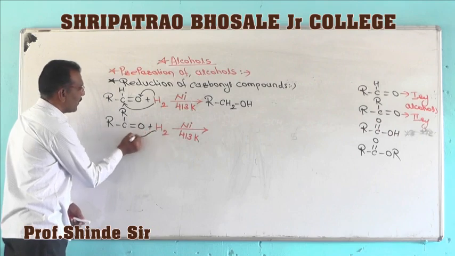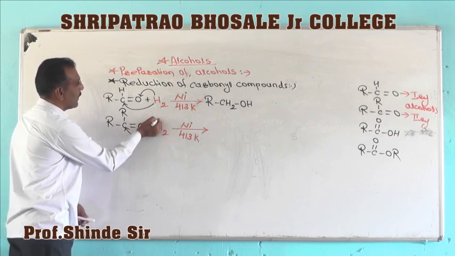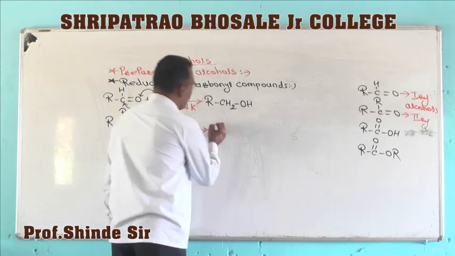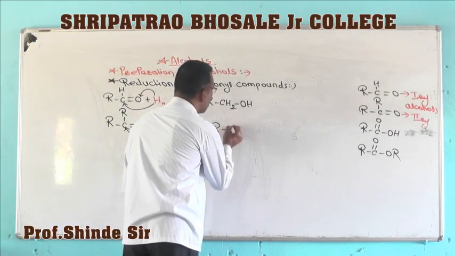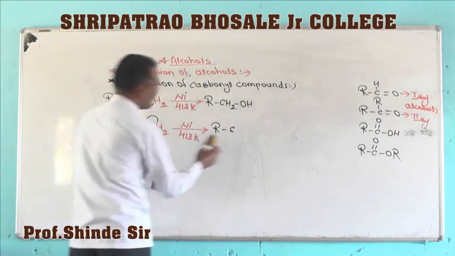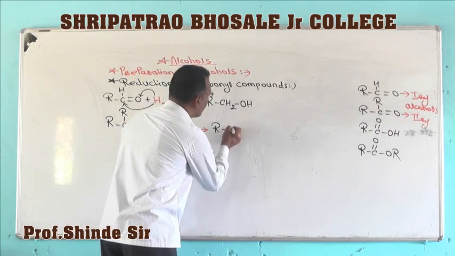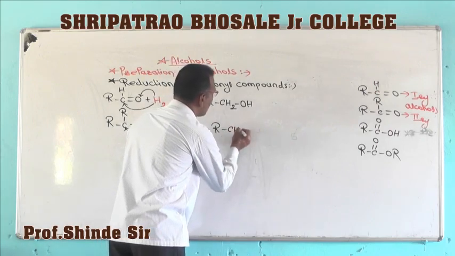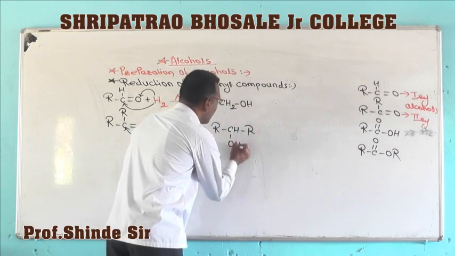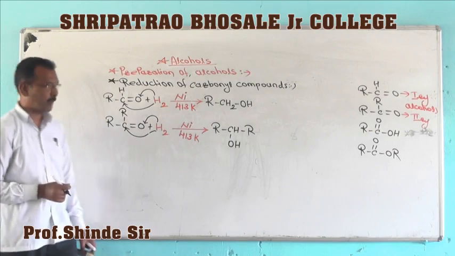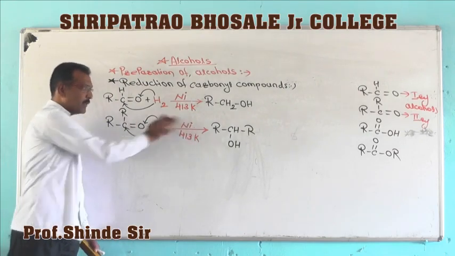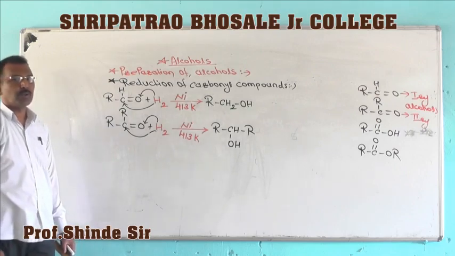One hydrogen is added on this carbon and another on oxygen, and so secondary alcohols are formed. So ketones on catalytic reduction give secondary alcohols.